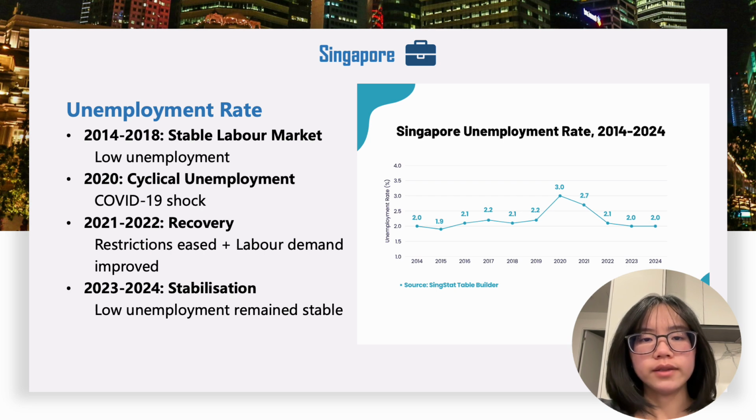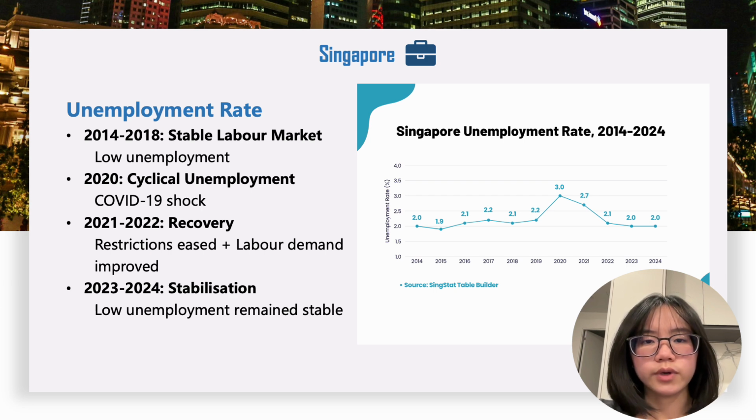In 2021, unemployment fell to 2.7%. This shows the labor market was starting to recover. As restrictions eased, businesses could slowly reopen. Vaccination and support measures also helped firms keep workers. However, some sectors were still affected by travel rules and safety measures. Because of this, firms were still careful about hiring again.